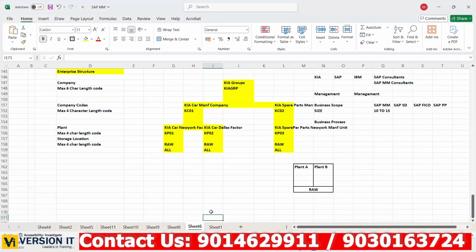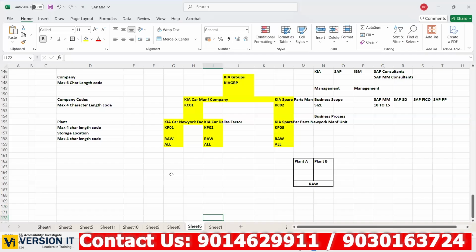I'll tell you. Most of you might have heard, maybe you are in different domains, some DevOps or testing or some other area, so you might have heard about systems, three different systems landscape. So here we have three systems in SAP: one is development system, quality assurance system and production system. Now in development, we do some development or configurations. For example, I created this company. So generally the data will flow from development to quality and from quality to production.